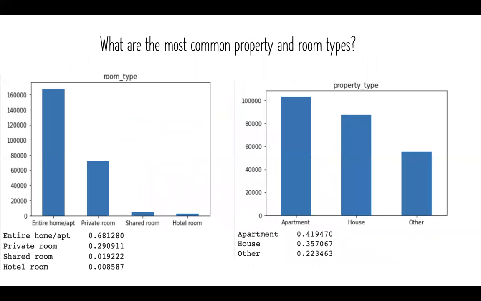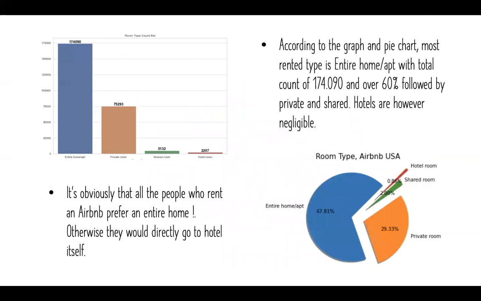Most common property and room type. More customers are preferring the room type of an entire house, and coming to the property type, it's the apartment. So the entire house is preferred by 17,000 customers, that is nearly more than 60%. The shared rooms and hotels are very negligible. This is because hostels and hotels are more commonly booked outside directly rather than using Airbnb.